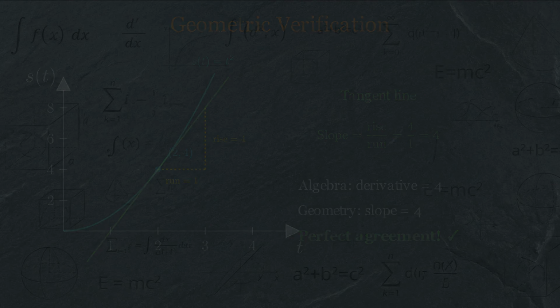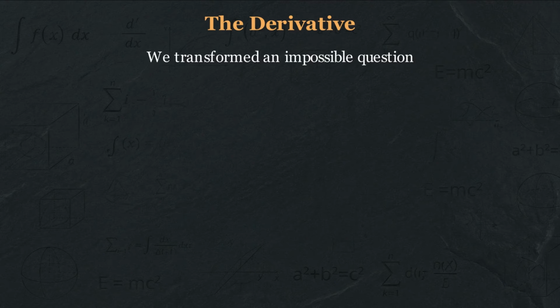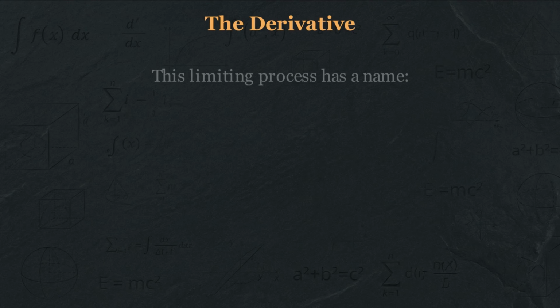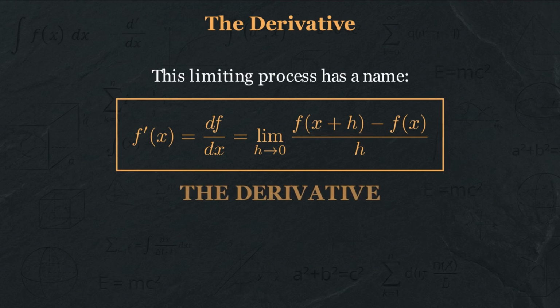Now let's step back and see what we've really accomplished. We started with an impossible question: what is instantaneous speed? And we solved it by changing the question slightly. This idea, replacing a direct calculation with a limiting process, is so powerful that we give it a name. When we take the limit of f of x plus h minus f of x over h as h approaches 0, we call this the derivative of the function f at the point x.